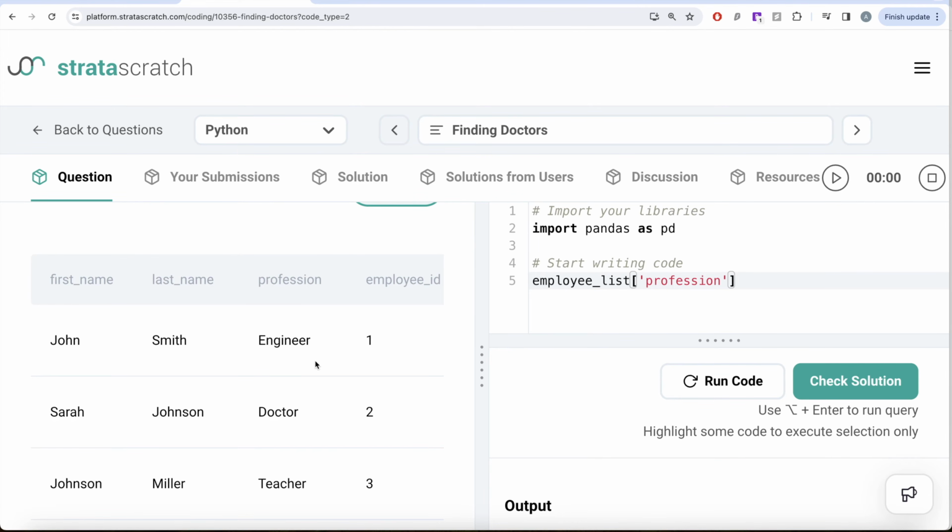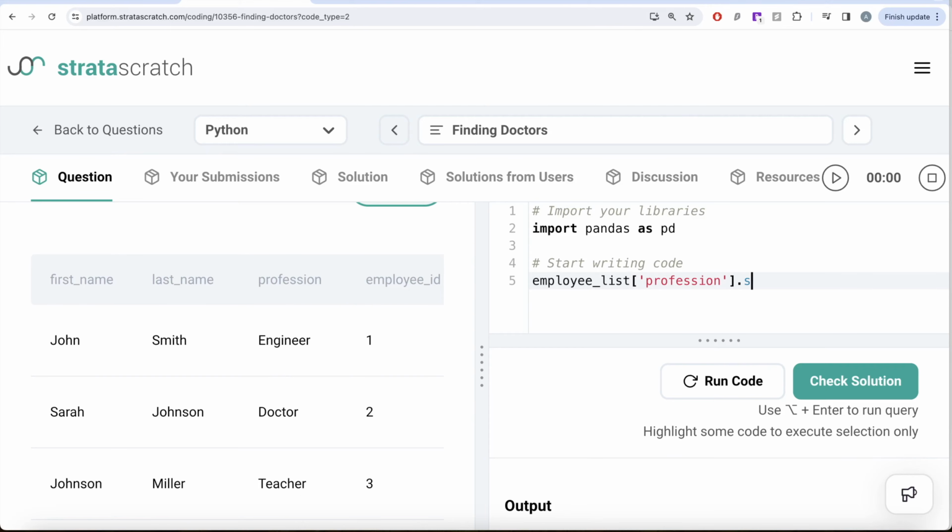Let's say there is another person whose profession has been entered as engineer, all in lowercase. Does that mean that person is not an engineer? No, right? So if you have these kinds of string comparisons, it is always useful to convert everything to a certain case and then you compare it so that you find all the possible matches that are present.